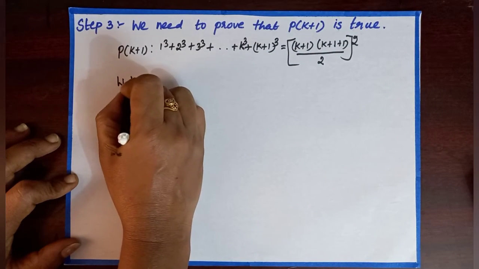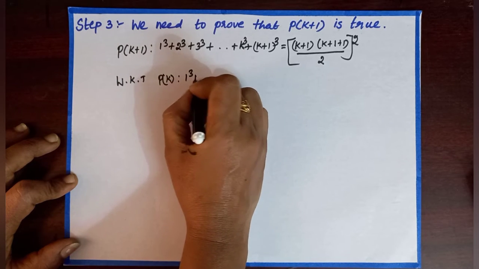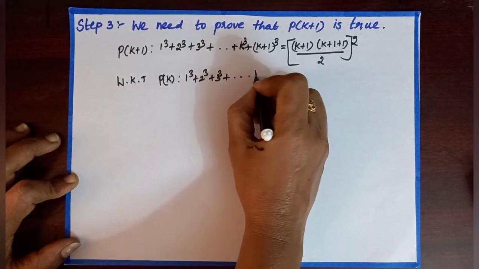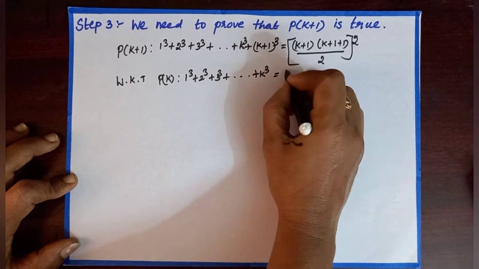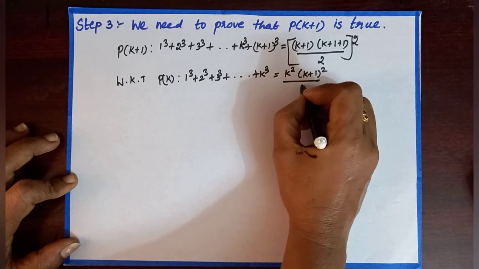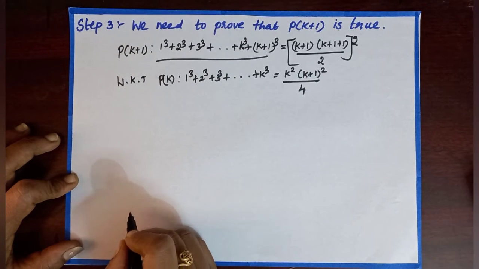We know that P of k is 1 cube plus 2 cube plus 3 cube plus dot dot plus k cube, which is equal to k square into k plus 1 the whole square by 4. Now we are going to consider only left hand side.